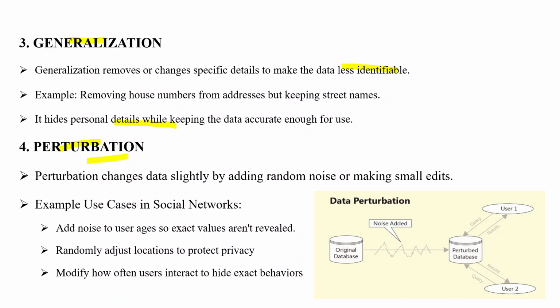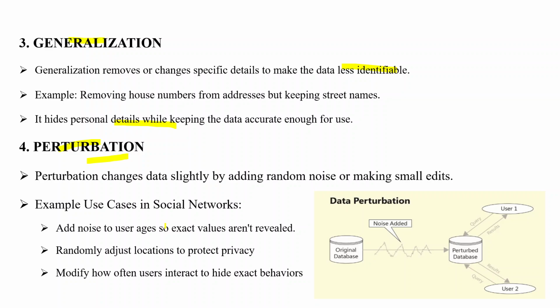Next one is perturbation. This method changes the data slightly by adding random noise or making small edits. For example, a person's exact age may be 27, but might be stored as 25 to 30.